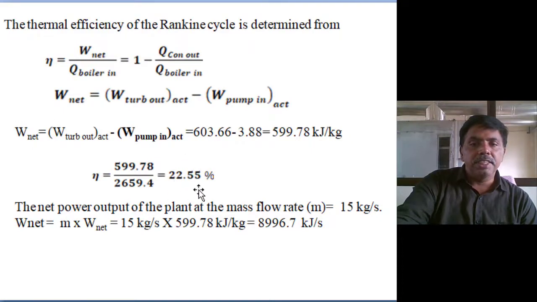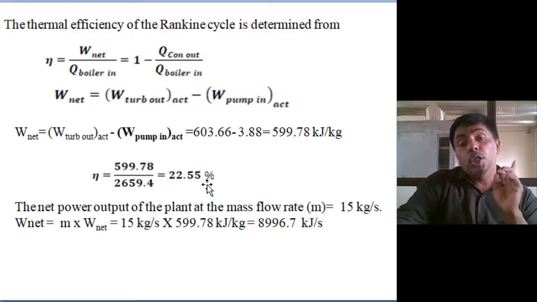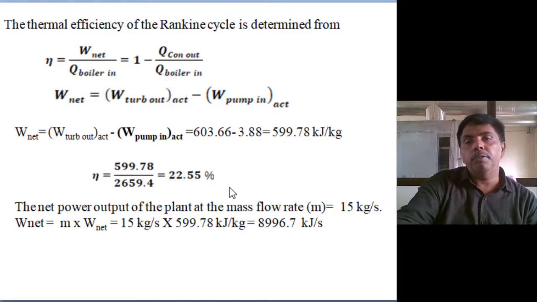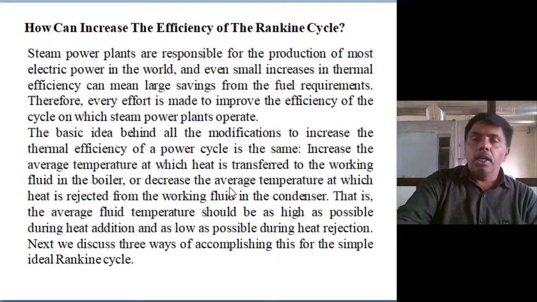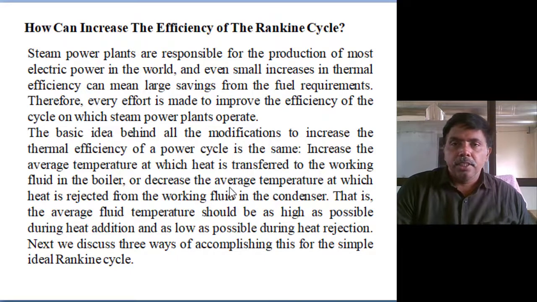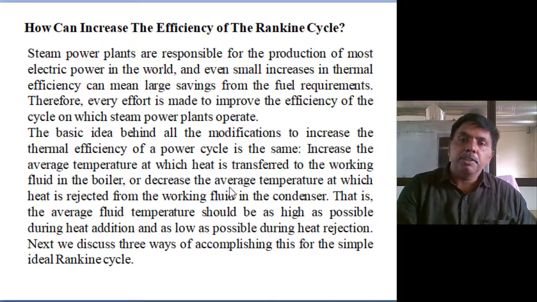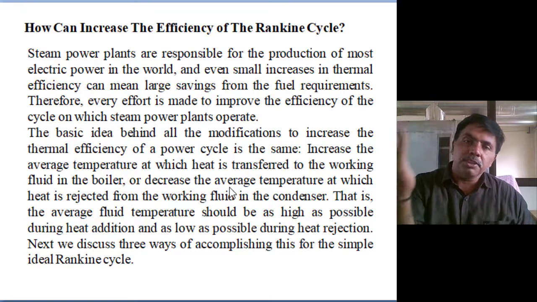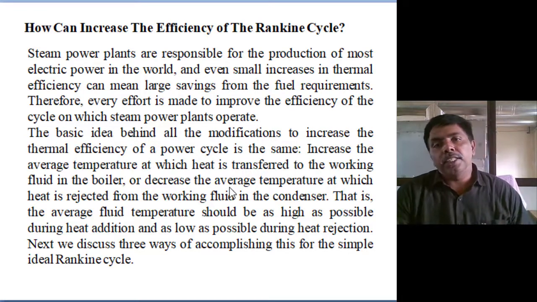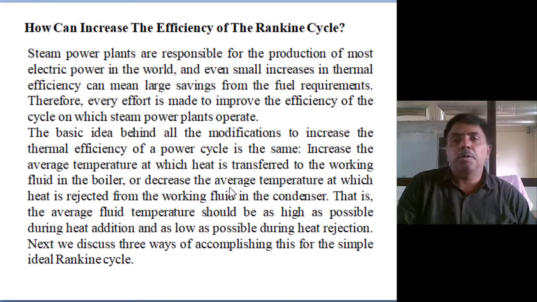So final efficiency is reduced to 22.5. Earlier condition was 25 percent. Now it is reduced to 22.5. So the actual cycle efficiency we are getting is 22 percent. I already mentioned, in India itself there is 3,75,000 megawatt, out of which 2,60,000 is thermal power plants. In the entire world, I think more than 10 lakh megawatt of thermal power plants are running.